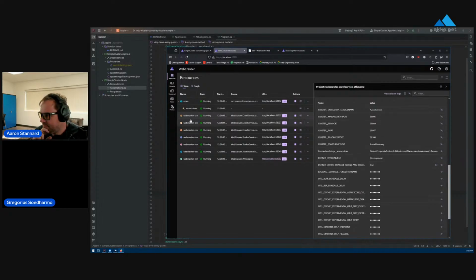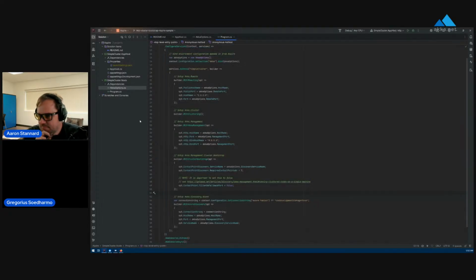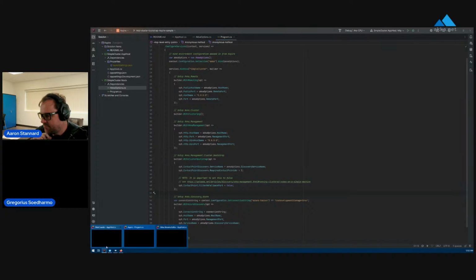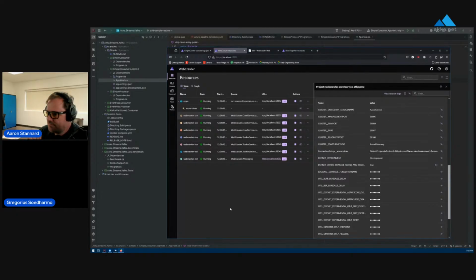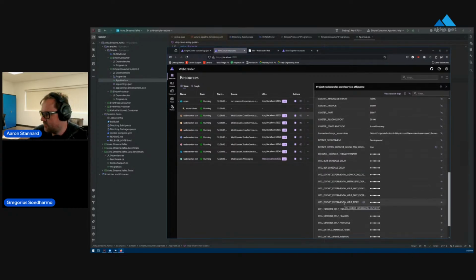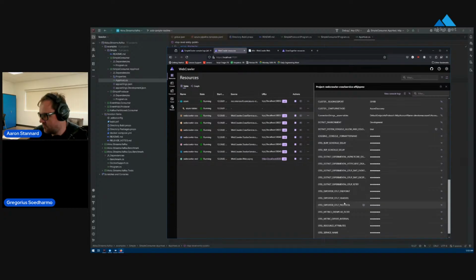Like I said, with this Kafka code right here, if you want to know what the environment variables actually are, and you missed it, and you need to know the exact name, it will show up in this panel right here in the inspector.